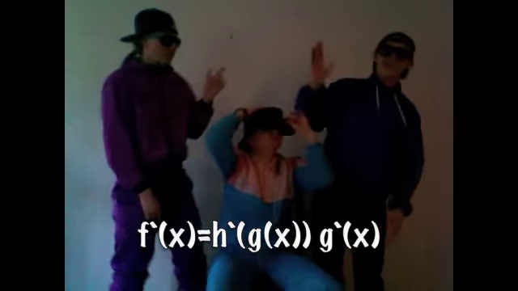Next is quotient rule. Yo, don't be scared. Just remember to divide by bottom squared. And over it is bottom d top minus top d bottom. It's not a lot. And then comes the most important rule of all. It's chain rule, so you better recall. F prime of x equals h prime dx, all times g prime of x dx.